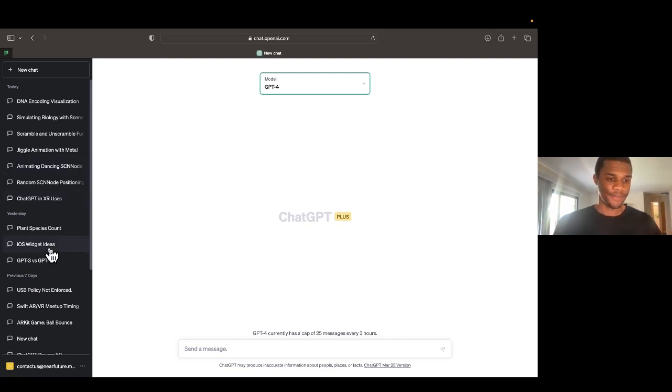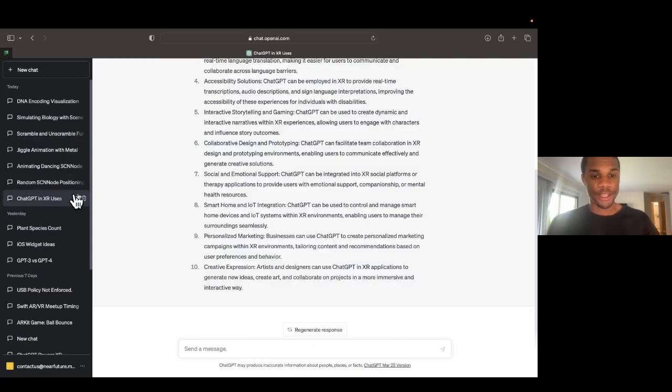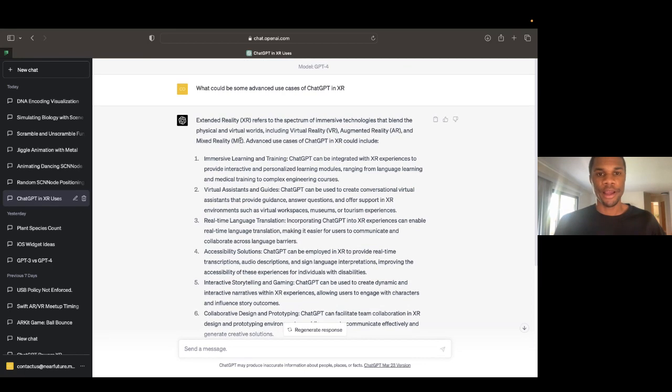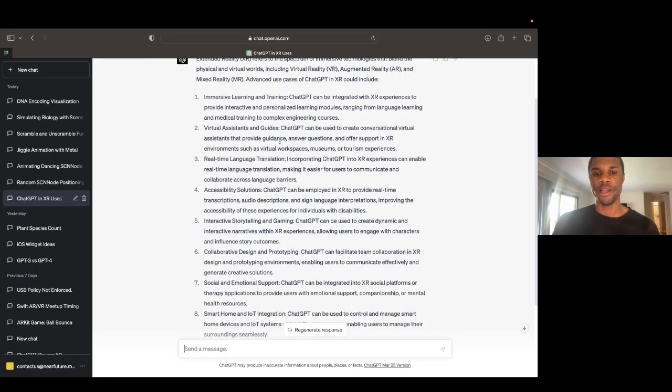Now, I have tons of examples here. I could probably show you everything I've ever asked it, and you'd be like, whoa, that's a great example. But for today, I did narrow down some specific examples from our slides. Let's start with this here, because I asked ChatGPT, what could be some advanced use cases of ChatGPT in XR? And it gave me some different answers. I won't read everything, but I will read the highlights here.